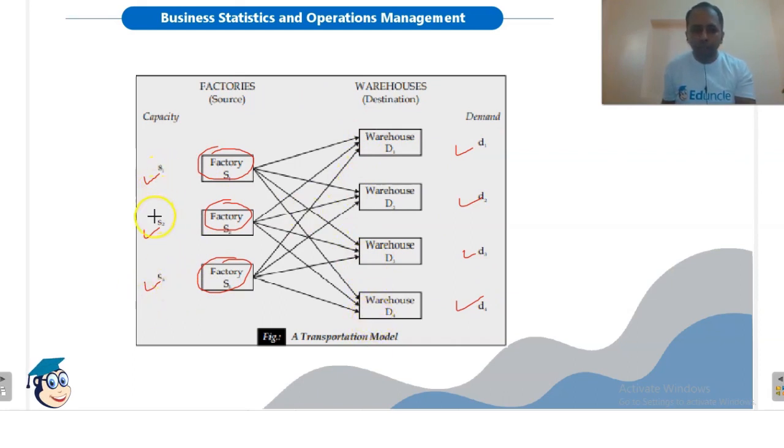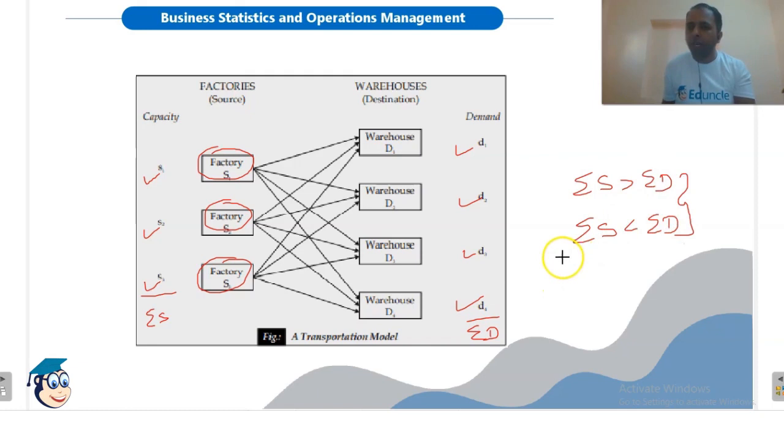Now if S1 plus S2 plus S3, that means the total supply, is equal to total demand, the sum of D1, D2, D3 and D4, then we will say that the transportation problem is of balance type. But if the sum of the supply, that is summation S, and the sum of the demand, that means summation D, are not equal, say if summation S is greater than summation D or summation S is less than summation D, then we will say that the transportation problem is of unbalanced type.